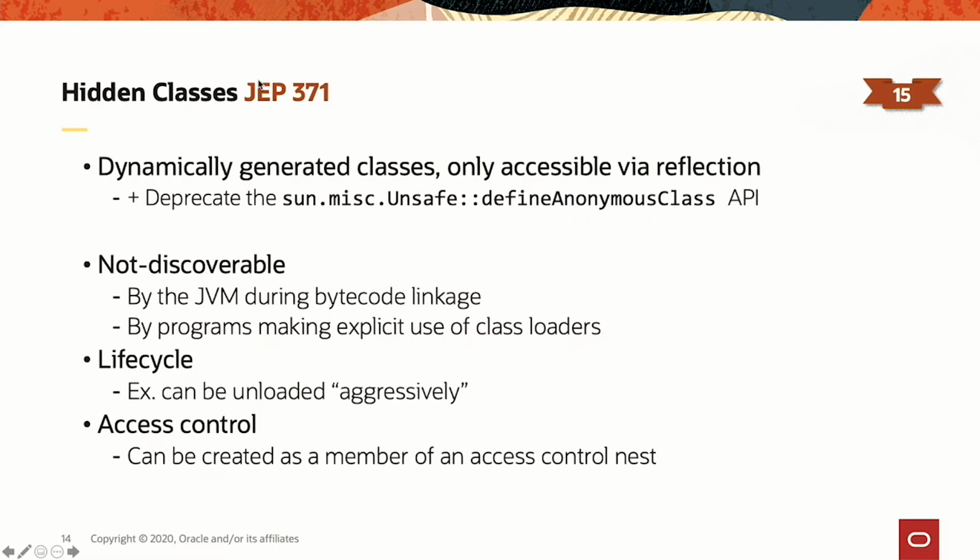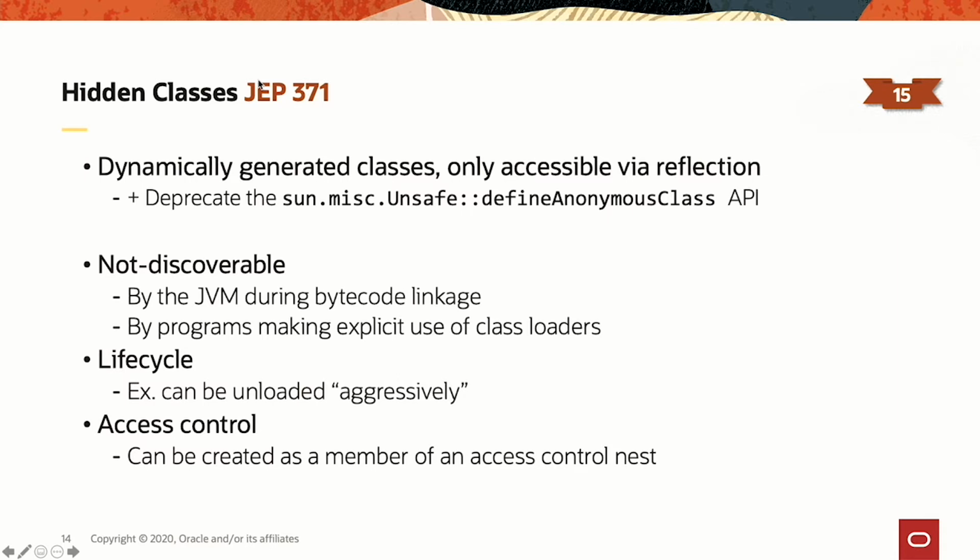So I'm going to switch to hidden classes. Why? Because hidden classes are developed under the Project Valhalla umbrella. And hidden classes have been added in JDK 15. So what are hidden classes? If we look at language implementations built on top of the Java virtual machine, or even frameworks, all of those, most of the time, rely upon dynamic class generation for flexibility, for performance, and so on.